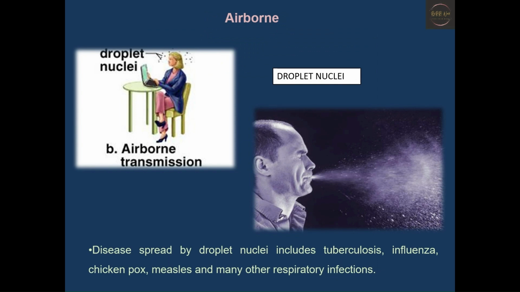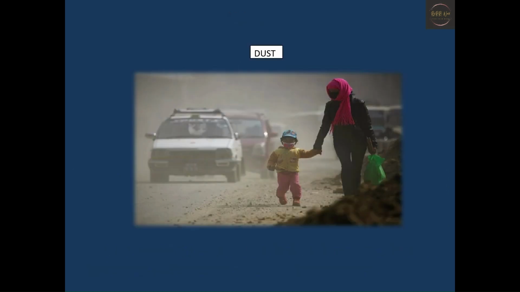Coming to airborne infections, these are mainly caused by droplet nuclei, which can spread from one person to another by droplets usually released from the upper respiratory tract either by coughing or sneezing. The diseases which can be spread by droplet nuclei include tuberculosis, influenza, chickenpox, measles and many other respiratory tract infections.